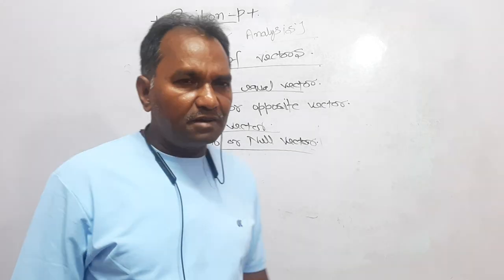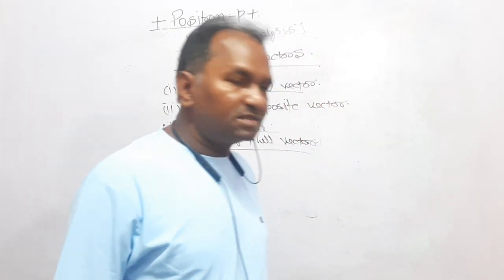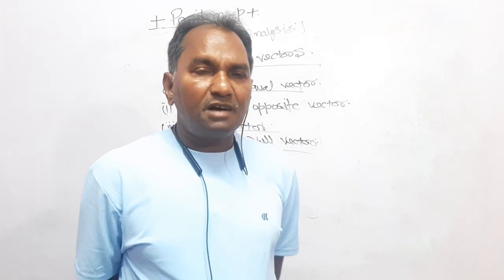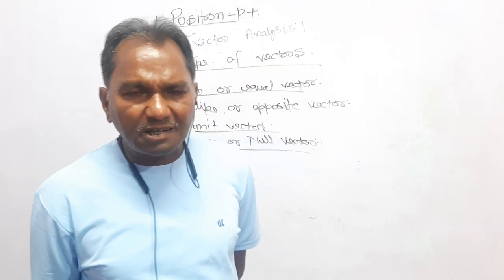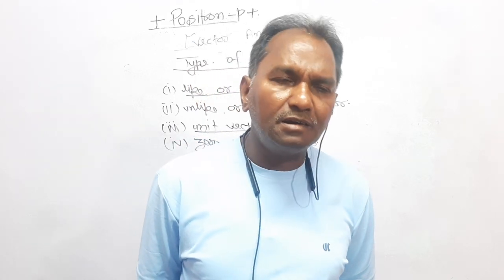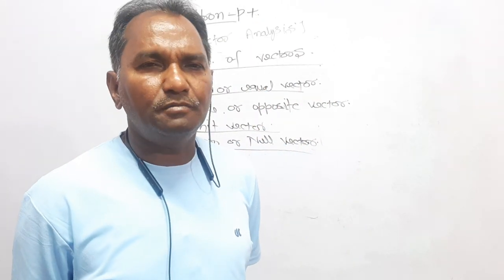For example, I am giving right now, because this is relevant to tell you here, an example of null vector. If 3 or more regular vectors are added in such a way that they form a closed shape, then their resultant will be a zero vector.